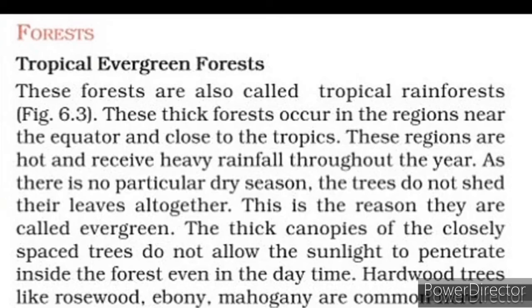So it is totally dark. It remains dark throughout because of the large number of trees. So hardwood trees like rosewood, ebony, mahogany are common here. You all have to learn the names of the trees which are commonly found here: rosewood, ebony, mahogany, etc.